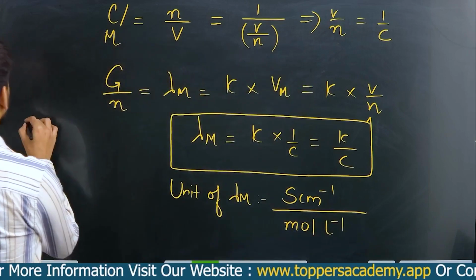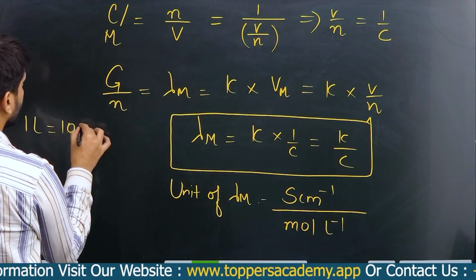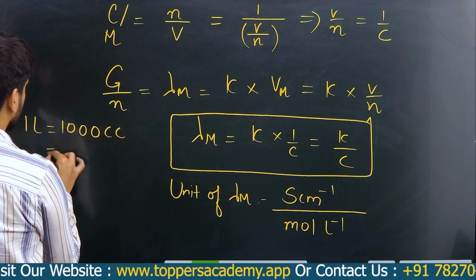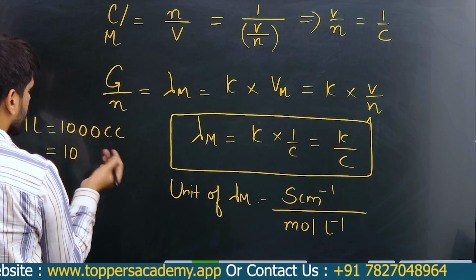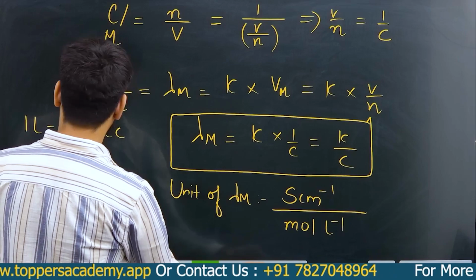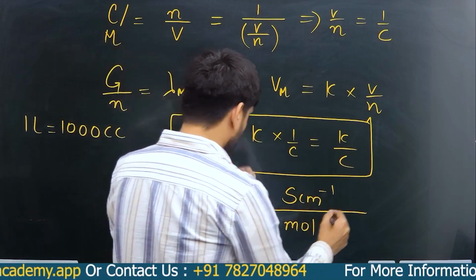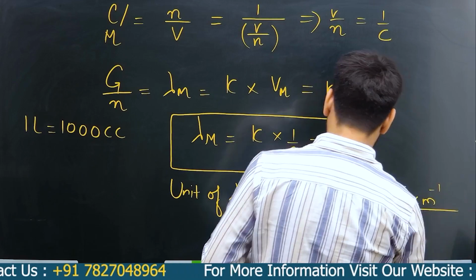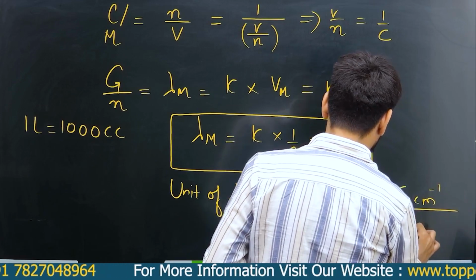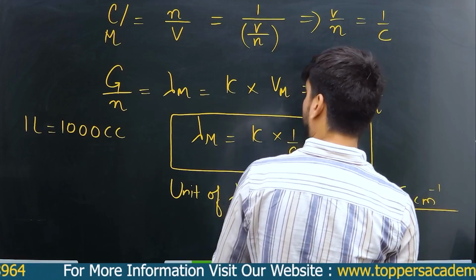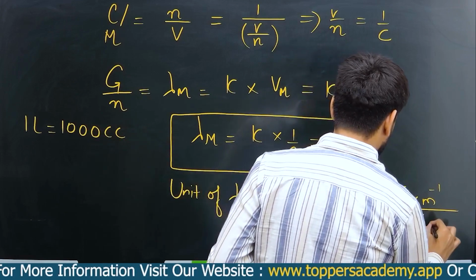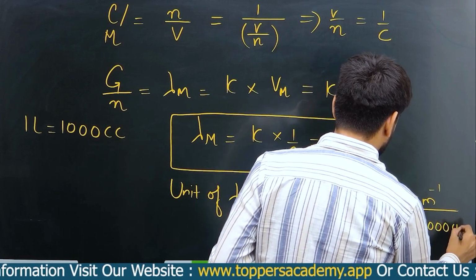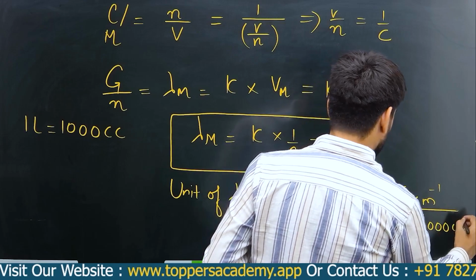And we also know that at room temperature 1 liter is nothing but 1000 cc, equal to 1000 centimeter cube. So to find the unit, I will write mole, and in place of liter, I will write 1000 centimeter cube.